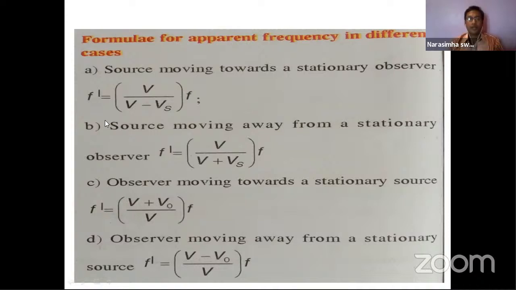And here is another case, the source moving away from the stationary observer. I hope both of these we discussed in the morning. See, in both cases the observer is stationary, at rest, and the source is moving towards in one case and moving away in the other.